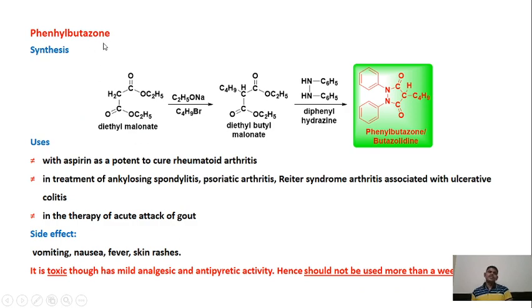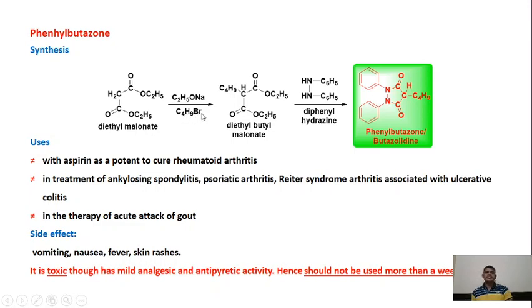Now, how can this phenylbutazone be synthesized? Diethyl malonate is treated with C2H5ONa base in the presence of C4H9Br, that is butyl bromide.